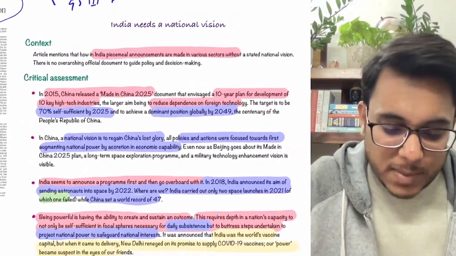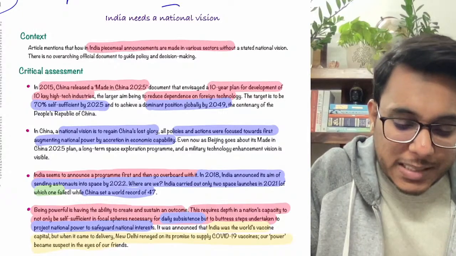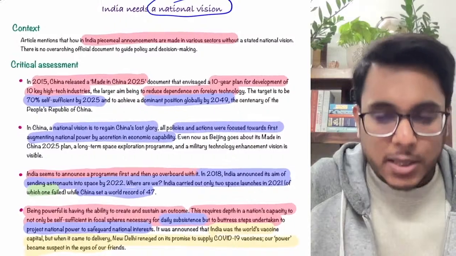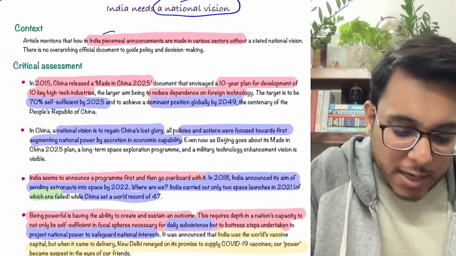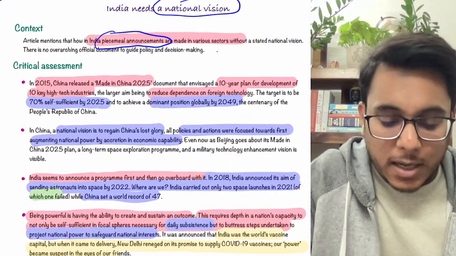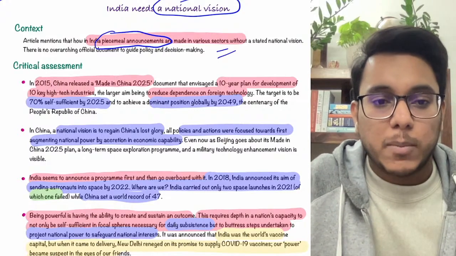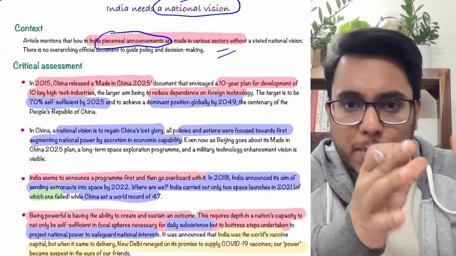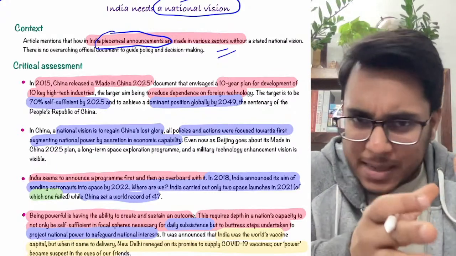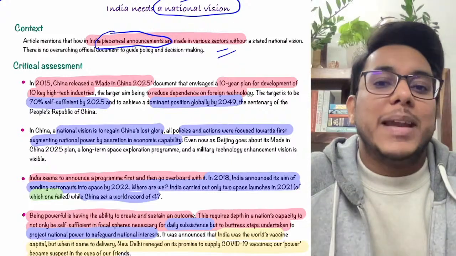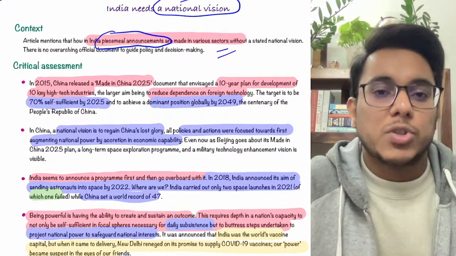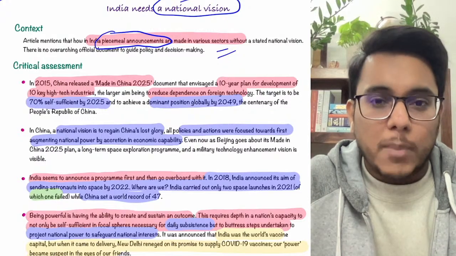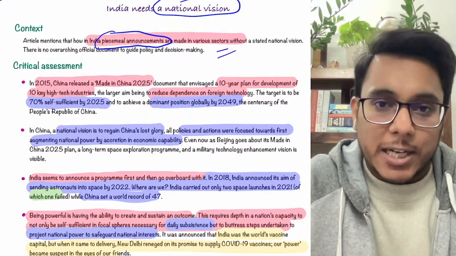So basically it has been provided that India now needs a national vision to truly transform itself. What has been the focus of India up till now? India had followed a piecemeal announcement approach. What is this piecemeal announcement approach? We pick one particular section, one particular segment of the economy, or a segment of a state, and we say that okay, we'll bring reform here. New schemes are announced, new initiatives are announced. For example, under the economic recovery, we are now coming out with the production linked incentive scheme, PLI.